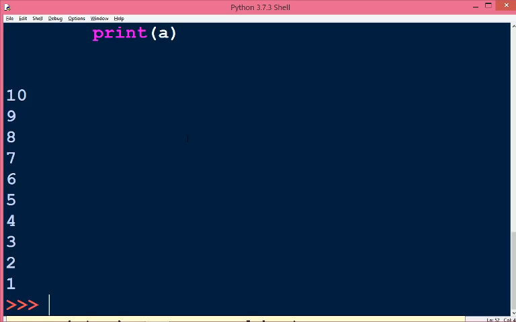Now you can understand how we can use the for loop, how we can use the range function, and how we can use the in and not in operators. So that's all for this video. In our next video we will learn about the while loop.